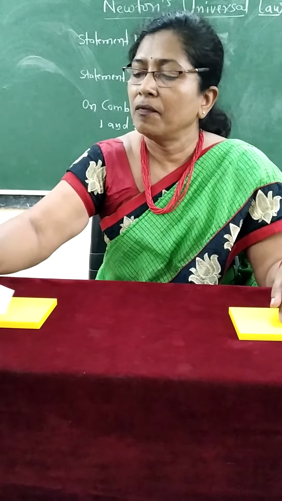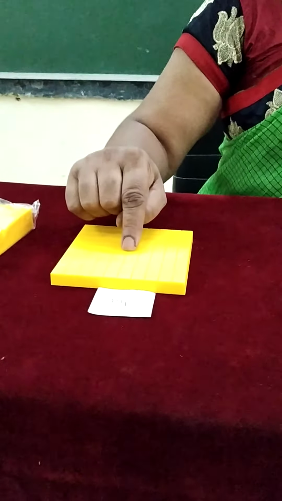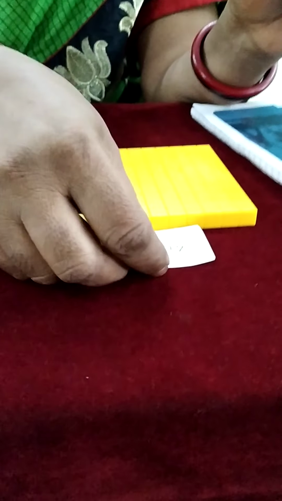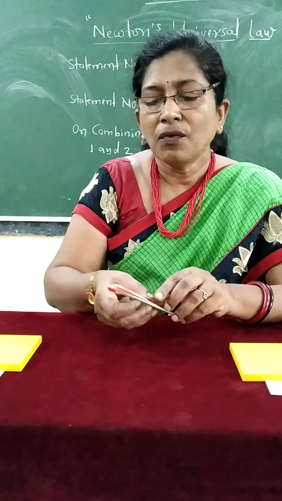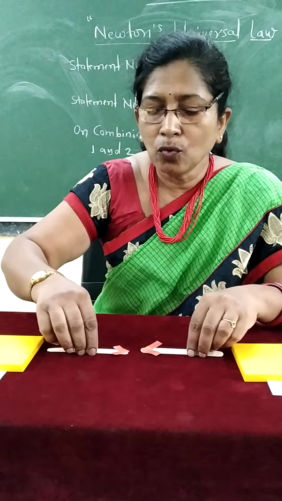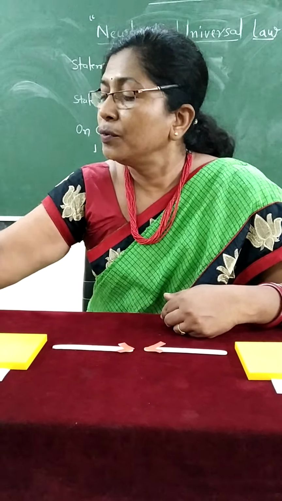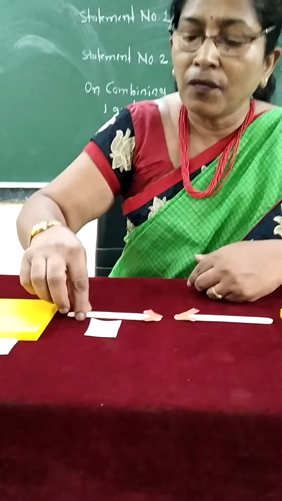Suppose this block has mass m1, and the other block has mass m2. Now can you guess what will be the force in between these two objects? As per the statement, yes, the force is equal to the product of the masses. The product is 1 into 1, which means the force in between these two objects is 1 Newton.